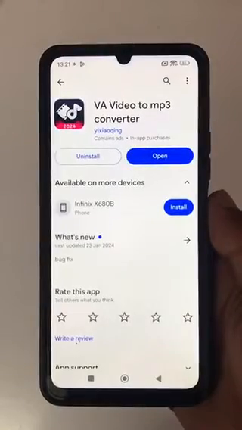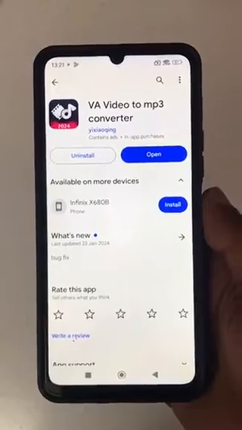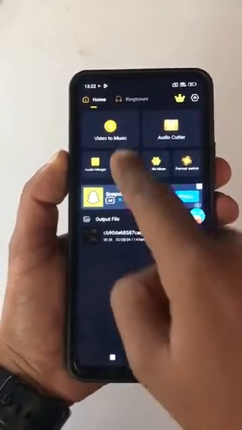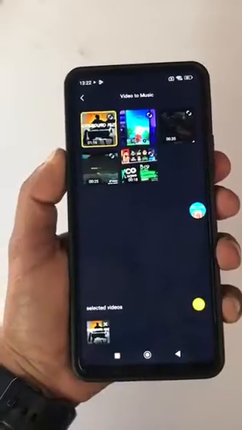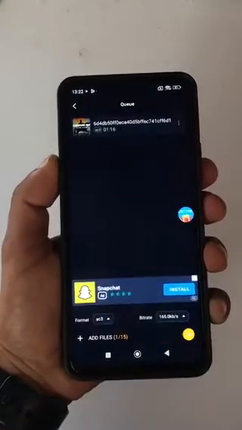Second, head over to the App Store or Play Store and download this app, VA Video to MP3 Converter. When you open this application, you will get the option of video to music. Click on it. You have to select the video that you downloaded. Below you will see the format. Click on it and select MP3 and then click on this arrow.